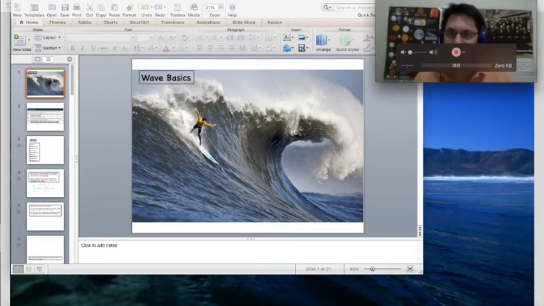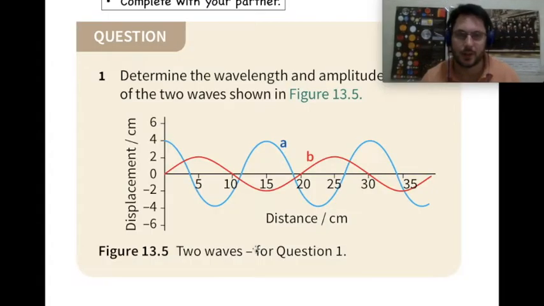Let me put myself back up the top here. In this one, it's just asking us to determine the wavelength and the amplitude of these two waves, as we've seen on the previous diagram. So we've got a displacement distance graph here. There's two types of graphs. One can be displacement and distance, one can be displacement and time. On a displacement distance graph, this is the distance the wave has travelled, and this is the displacement of the particles in the medium from their equilibrium position.